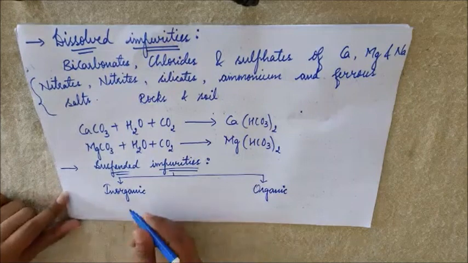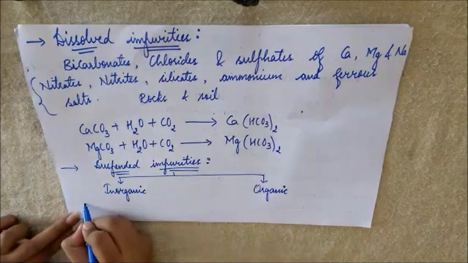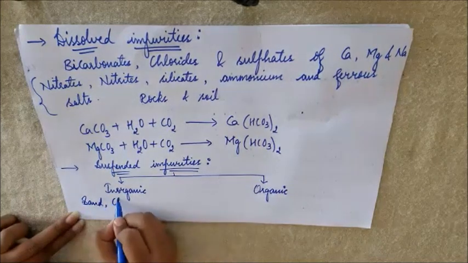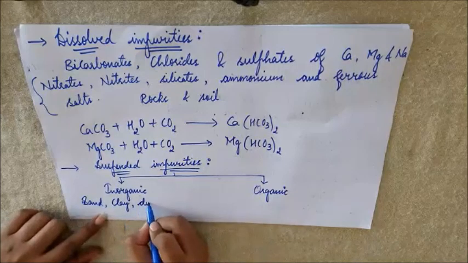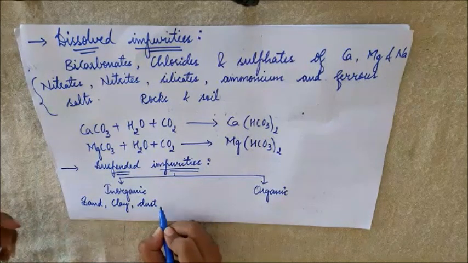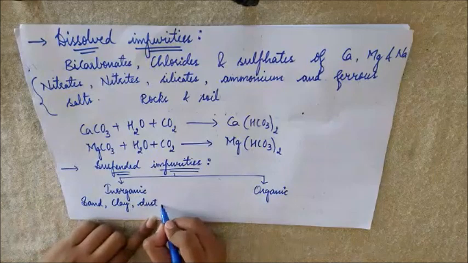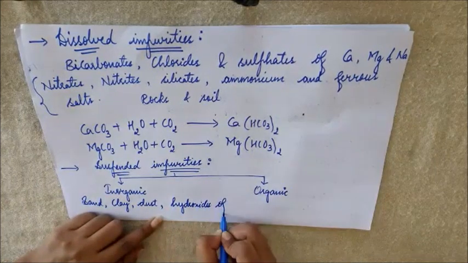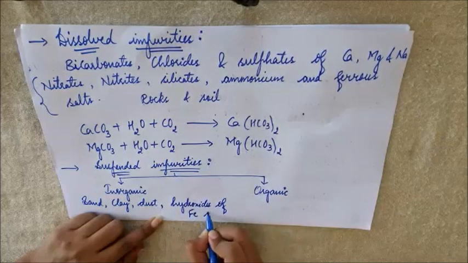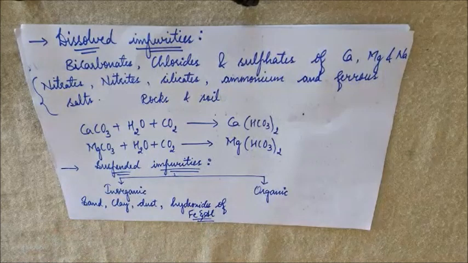Then what are the inorganic suspended impurities present in water? It consists of sand, clay, dust, sometimes dust particles as well. So these are the inorganic impurities present in the water. Apart from this, there are also hydroxides of iron and aluminium present in it.